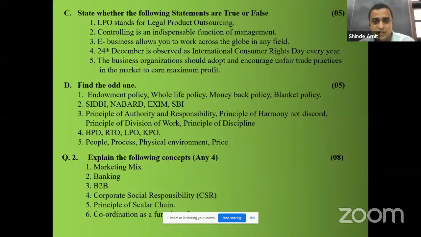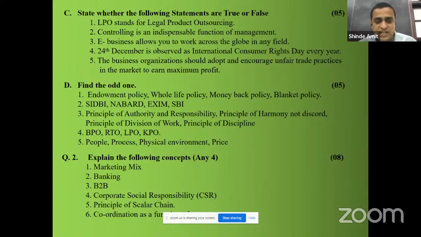Principle of authority and responsibility, principle of harmony, not discord, principle of division of work, principle of discipline. The odd one is principle of harmony, not discord, because it is the principle of F.W. Taylor's scientific management. The remaining three are the principles of Henry Fayol, father of modern management. BPO, RTO, LPO, KPO: business process outsourcing, legal process outsourcing, knowledge process outsourcing, whereas RTO is the odd man out.